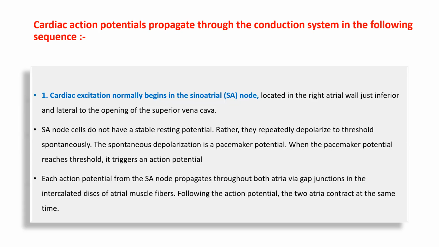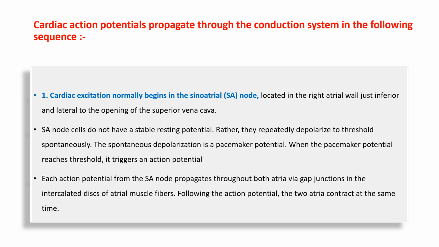Cardiac action potentials propagate through the conduction system in a particular sequence, which consists of certain steps. The first step is cardiac excitation, which normally begins in the SA node. SA node is known as the sinoatrial node. It is located in the right atrial wall, just inferior and lateral to the opening of the superior vena cava. The sinoatrial node is known as the natural pacemaker of the heart.